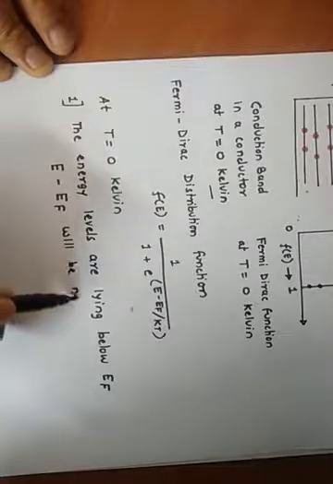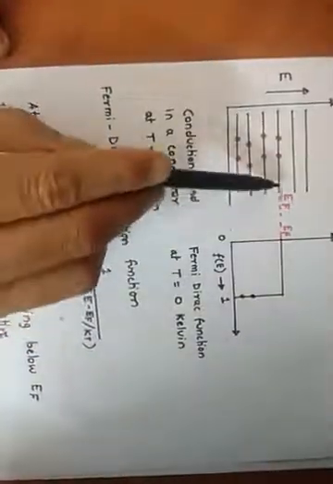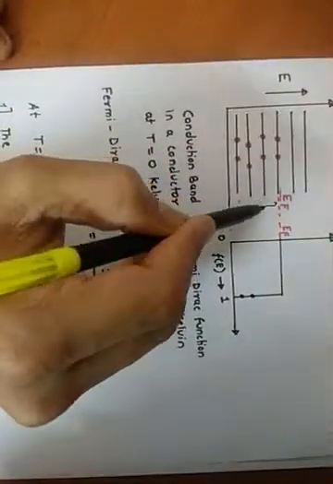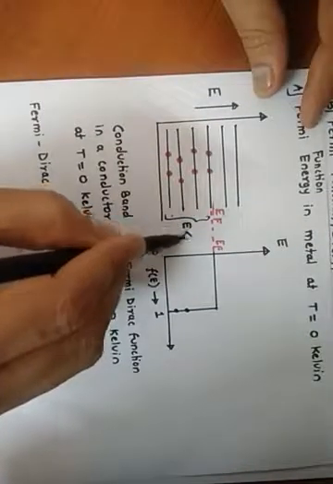How is it a negative quantity? We are considering energy levels that have energies lesser than the EF energy level.